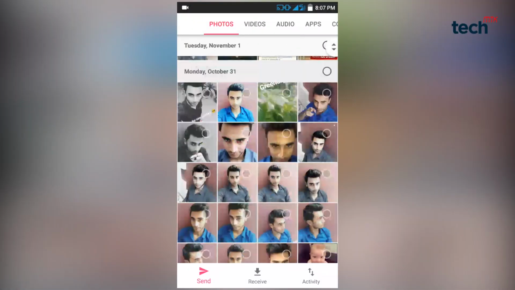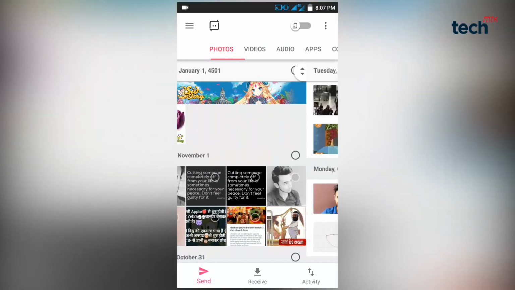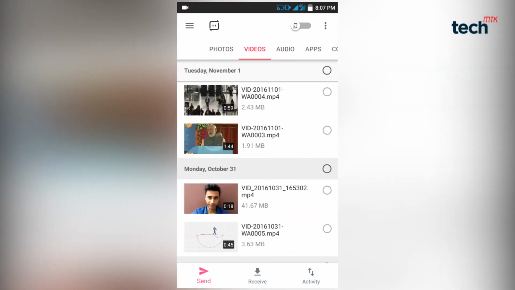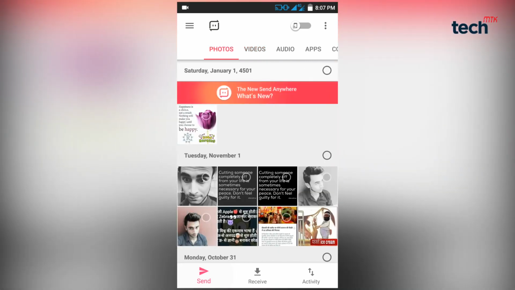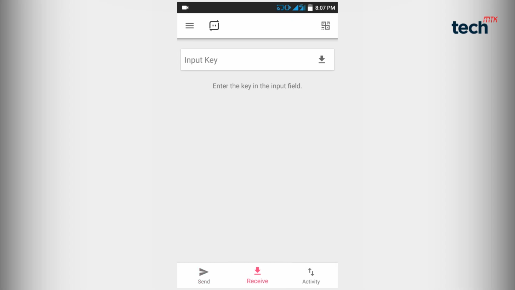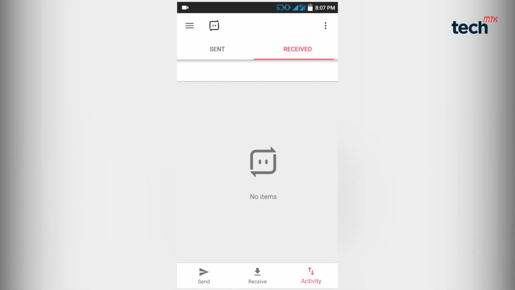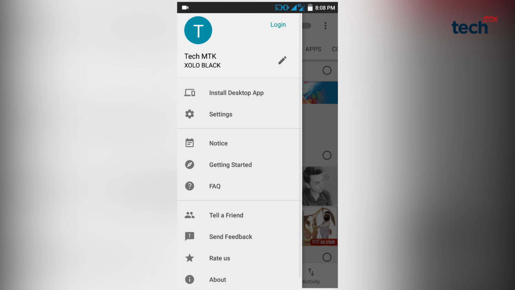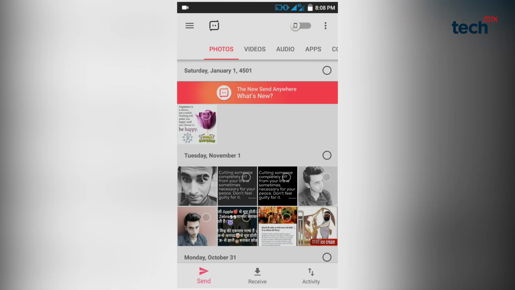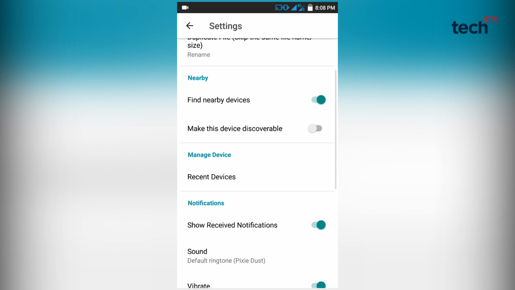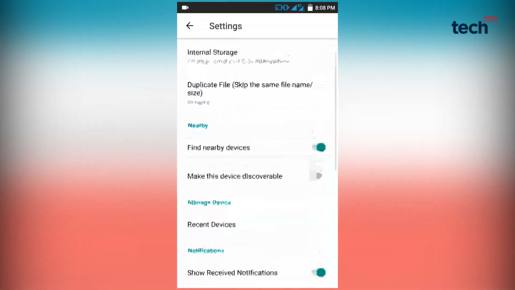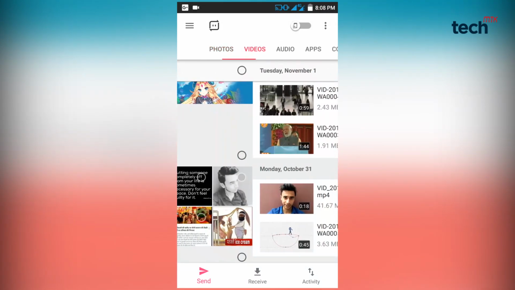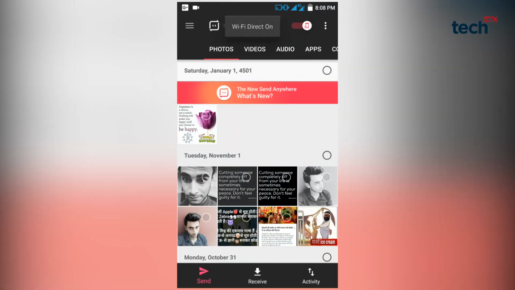And the number 4 application is Send Anywhere. Send Anywhere is a quick, easy and simple file sharing application for your smartphone. It offers features like transferring any type of file without altering the original file. Wi-Fi Direct is one of the most common methods for sharing files in this application. It also offers easy link sharing via social media and social messenger applications. It also offers 256-bit encryption that no other app is currently offering on any platform like Android or iOS.